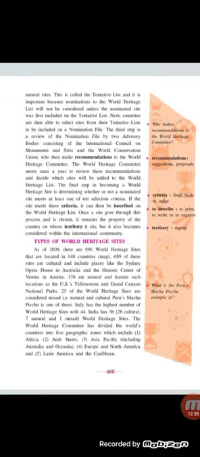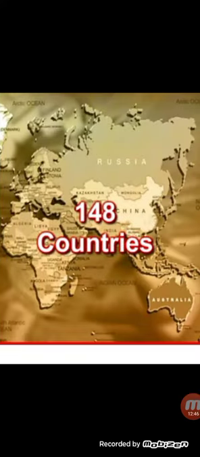As of 2009, there are 890 World Heritage Sites that are located in 148 countries. See, 148 countries are there. Okay. These sites are cultural and include places like the Sydney Opera House in Australia. See Australia, you can see in this map.